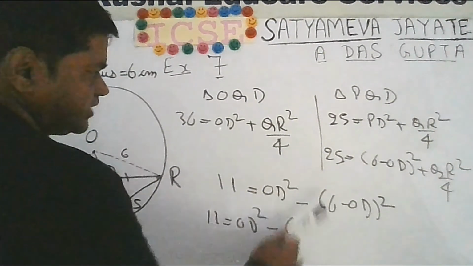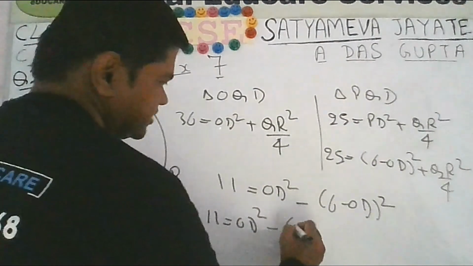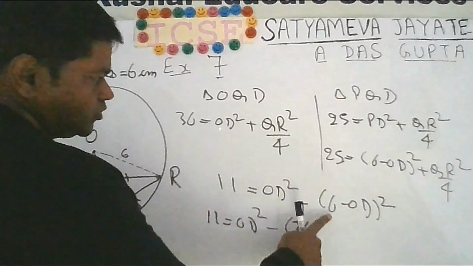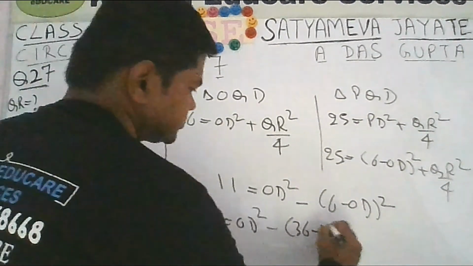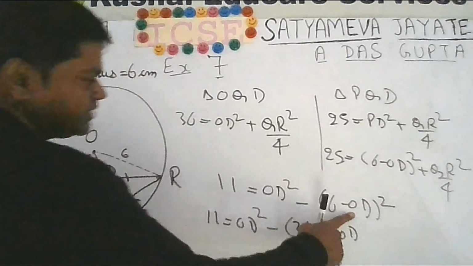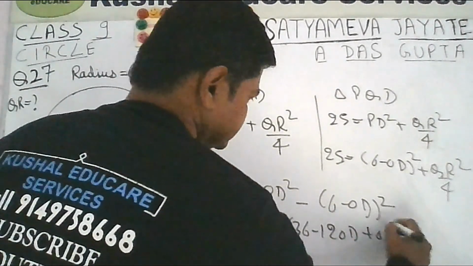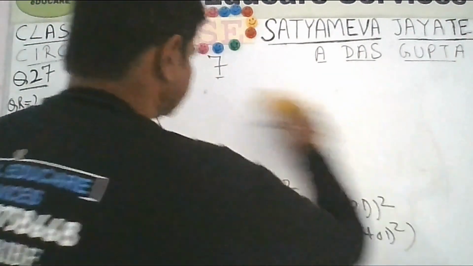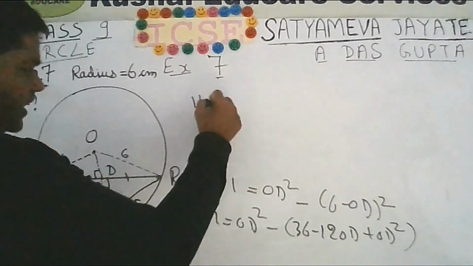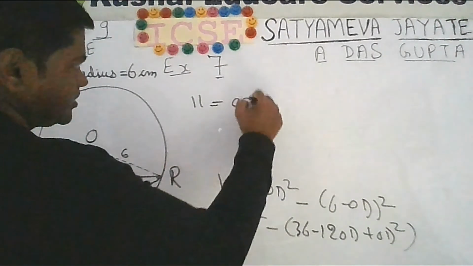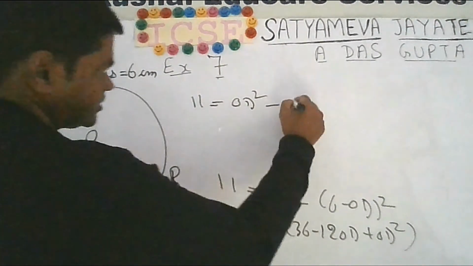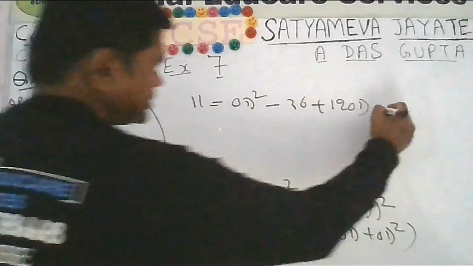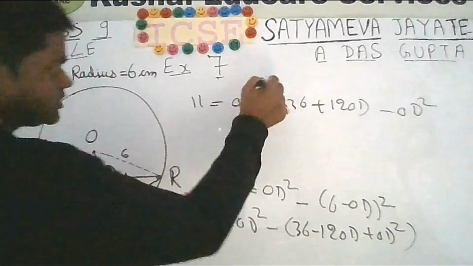A minus B whole square will be equal to A square, it is 6 square, 6 square is 36, minus 2AB. So 2 into 6 is 12, so it will be minus 12 times OD plus B square, OD square. So now let us open the bracket. You will get 11 is equal to OD square minus 36 plus 12 OD minus OD square. So this OD square will cancel out.